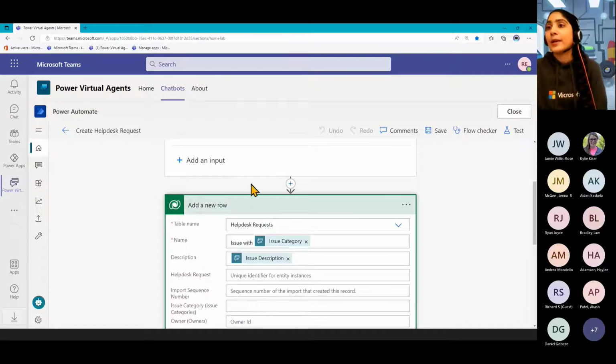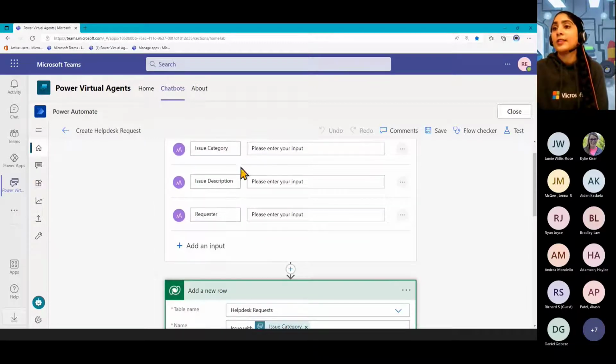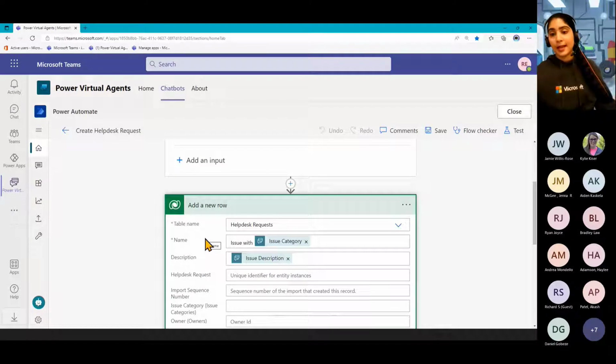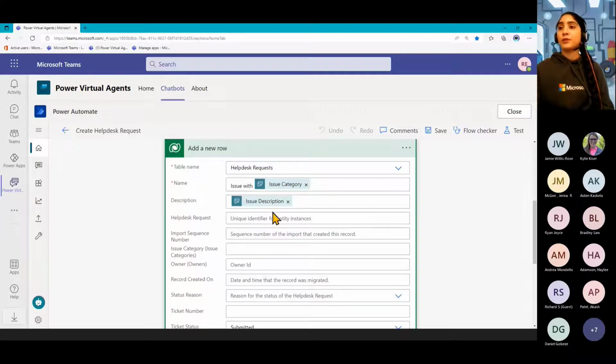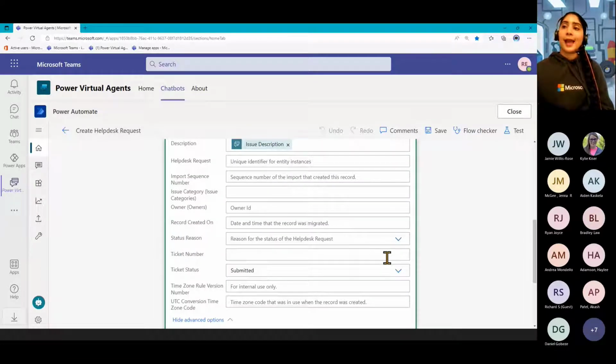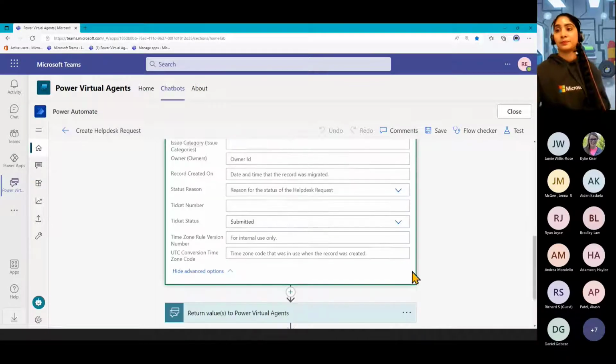So pretty simple. What we're doing here is that we're just adding in those inputs into that table that we have here. So we'll give it a name of the issue and call it an issue with desktop or applications, whatever it might be. We'll also insert that description that it was, and we'll also allocate a ticket status to it, which was another one of the columns that we had on that table to say what the status of the ticket is.